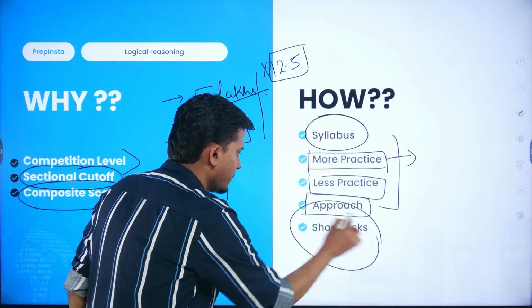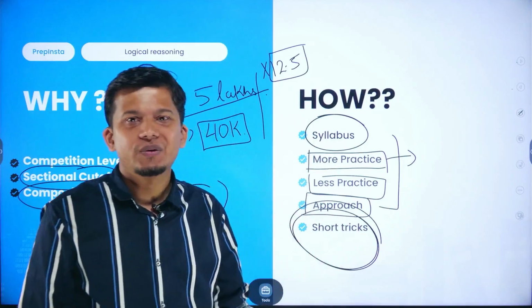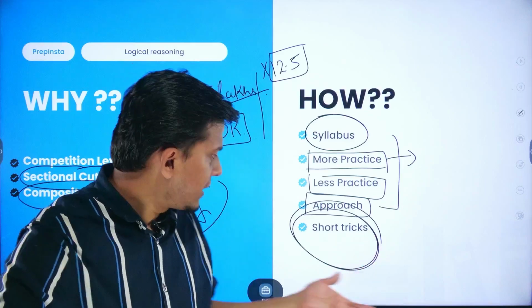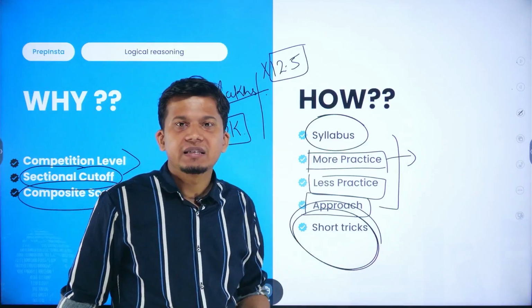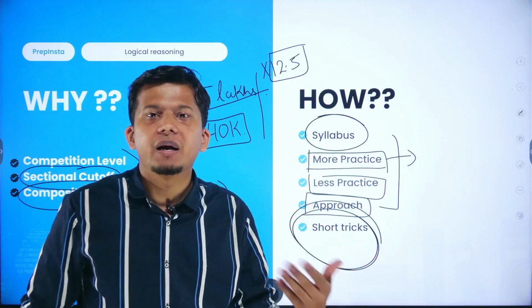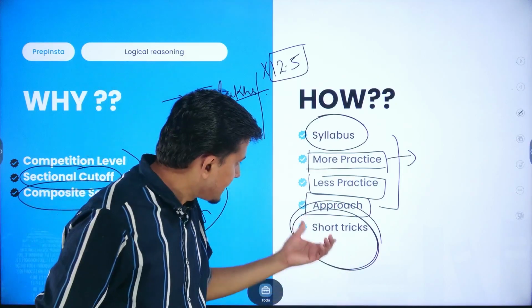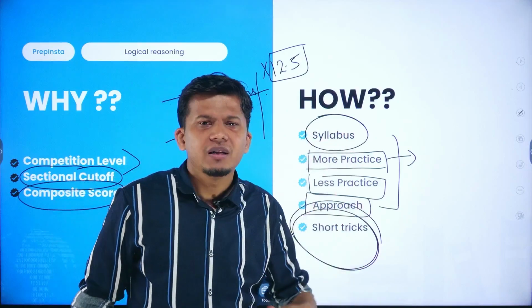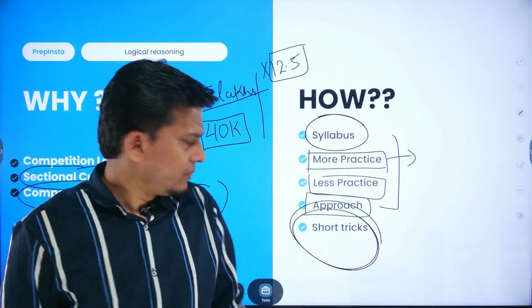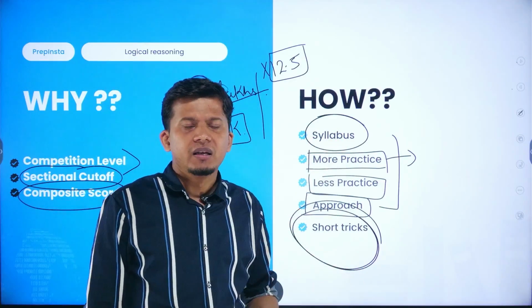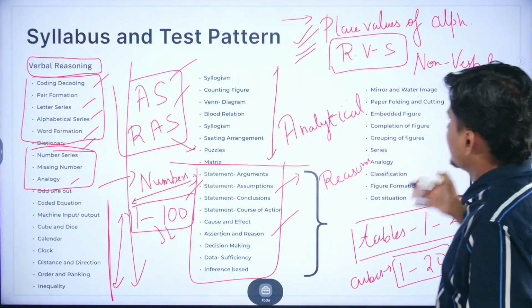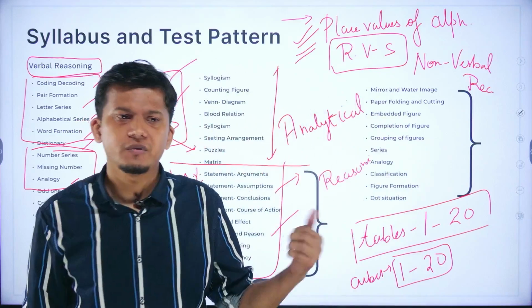Then you have to follow the short trick rules. What could be the unconventional methods, what could be the short tricks, how you can use option elimination techniques, how you can use paperless techniques, how your steps should be minimized so that you can solve the given set of questions very easily. Suppose I talk about short tricks, so you can solve questions from these particular topics with the help of short tricks.